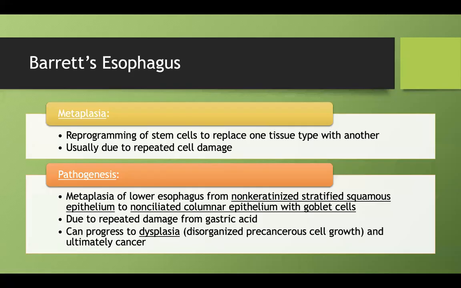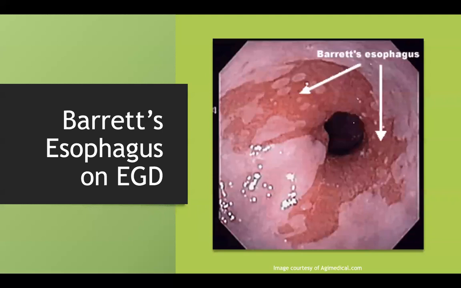And that's all fine and dandy. The problem with that is that if you undergo a process like metaplasia, you increase your risk of cancer because you've already transitioned your stem cells, and these can actually progress to a form of dysplasia and finally cancer. So here's a picture of Barrett's esophagus.